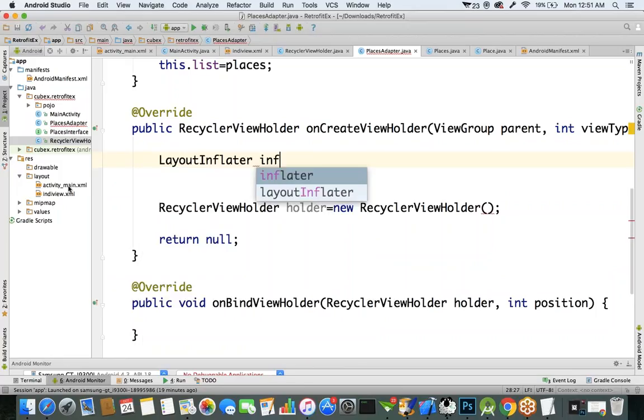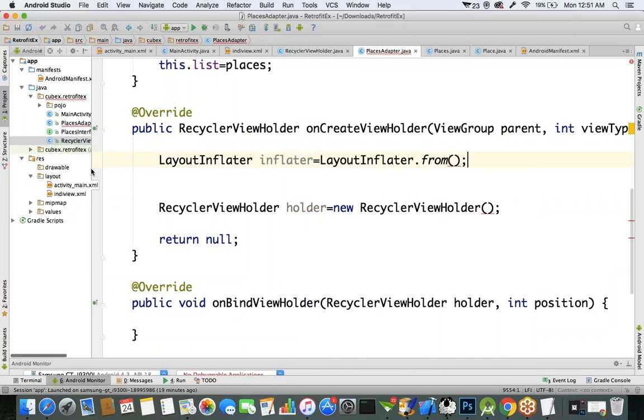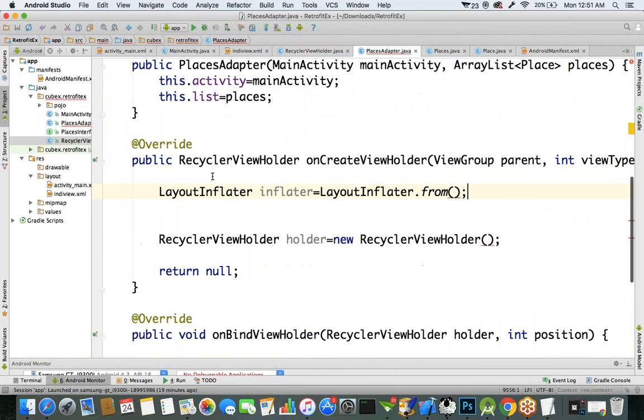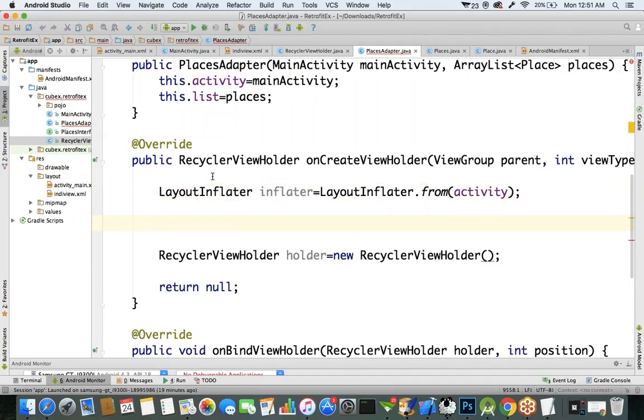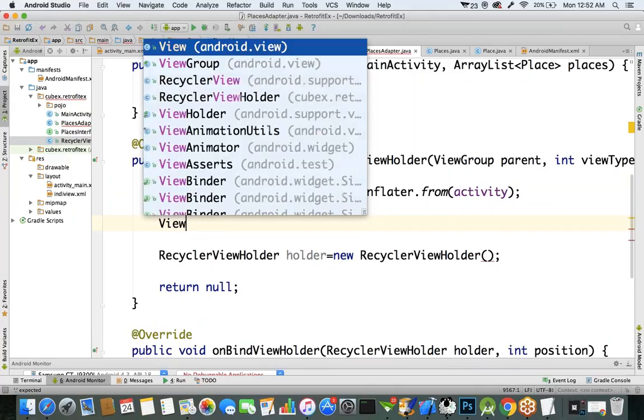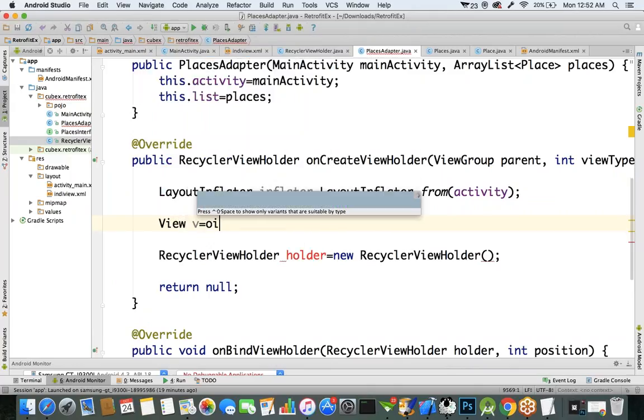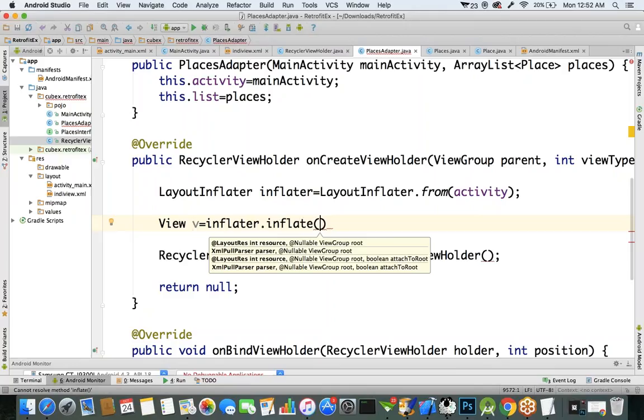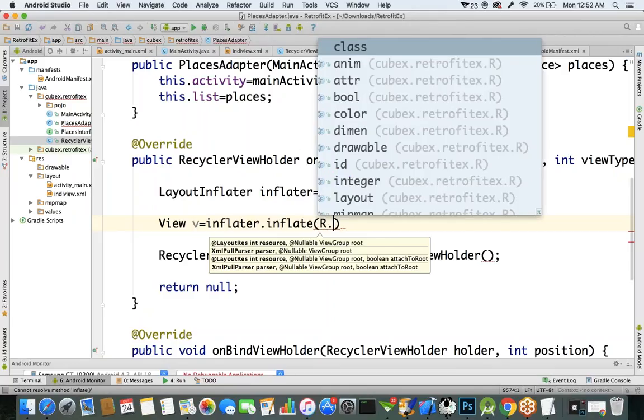Let's create the object for the layout inflater: LayoutInflater inflater equals LayoutInflater.from, and specify the activity object first. Next, we require the view object, converting that XML user interface into a view object. View v equals inflater.inflate, which is a method. Specify the XML we already created.